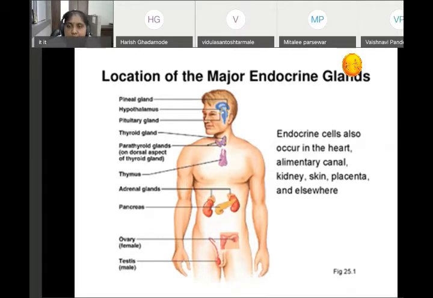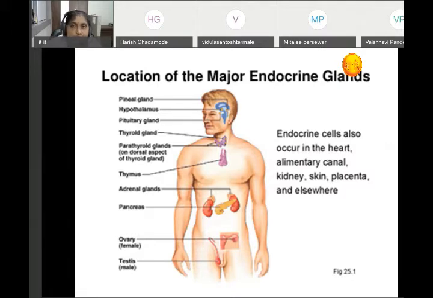Write down number 1. Number 1 is growth hormone, thyroid stimulating hormone, ACTH, adrenocorticotropin hormone, luteinizing hormone, follicular stimulating hormone, and prolactin. These 6 hormones, they are secreted by anterior pituitary.